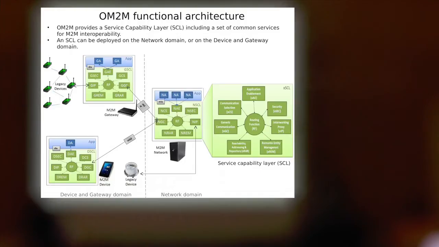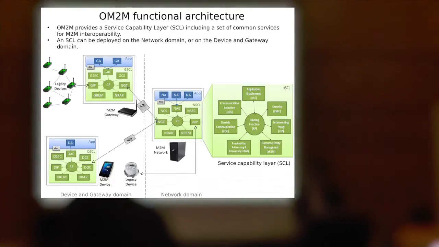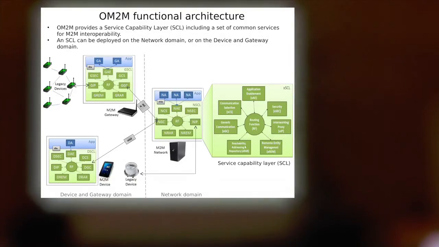So OM2M provides a service capability layer, including a set of common services for M2M interoperability to enable applications to monitor sensors and control actuators in a generic way using a single reference point. Each service capability layer can be deployed on the network side, on a smartphone, or on a gateway.